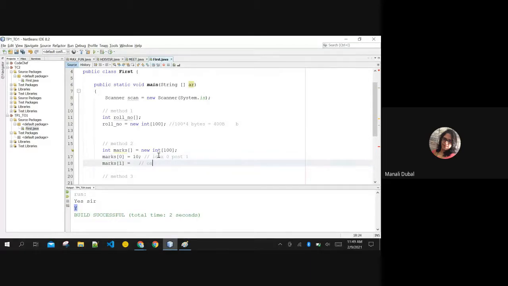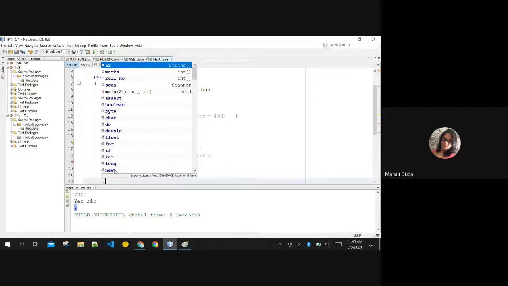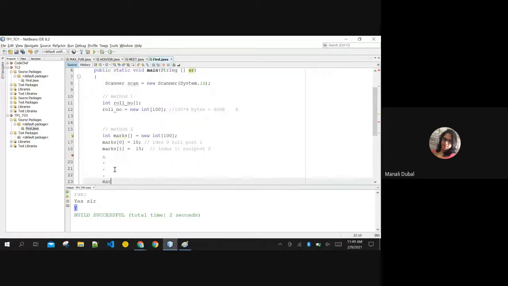Same here, index is 1, but position is 2, roll number 2 in short. Now if I'm giving marks 1, I can assign marks here itself like this, but repeating the same statement till marks of 99th index, which is index 99, but roll number will be 100th roll number, right? This is very critical.